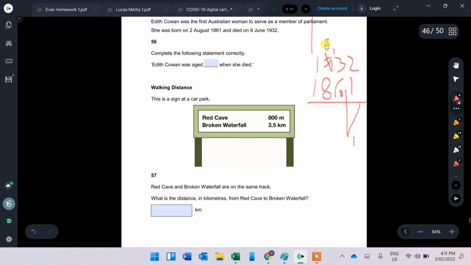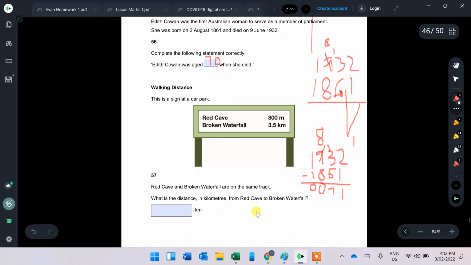That will be an 8. 13 take 6 is 7. 8 take 8 is 0. And 1 take 1 is 0. So she would have been 71 if she had completed her birthday, but she doesn't. So she'll end up being 70.